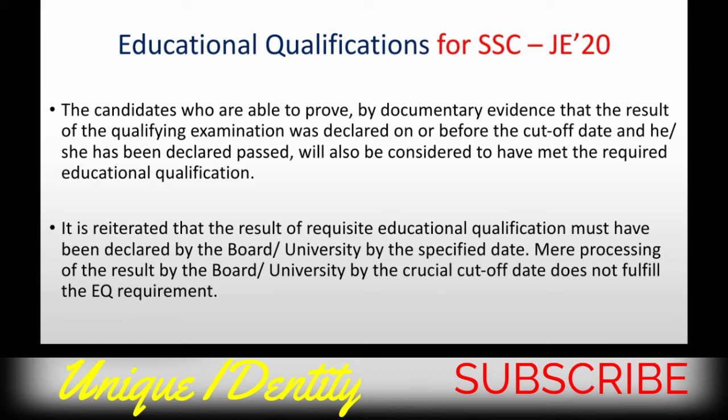Mere processing of the result by the board or university by the crucial cut-off date does not fulfill the EQ requirement, that means educational qualification requirement. So if you did not get the result by 30th October, then your candidature will be automatically cancelled because you will not be able to provide the percentage of marks. Okay.